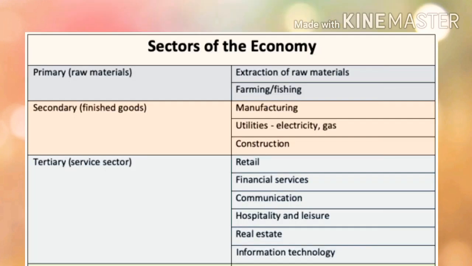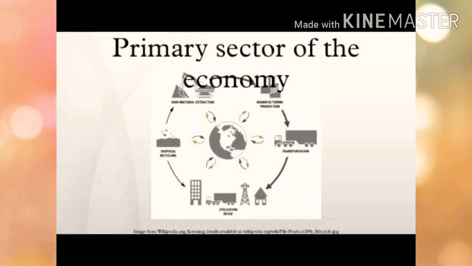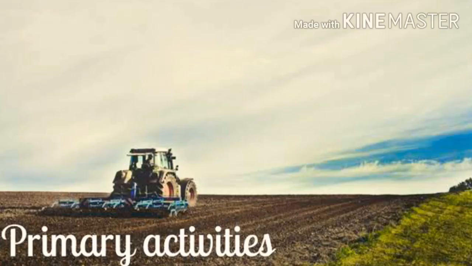Among the three divisions of the sectors, first we studied the primary sector. In the primary sector, which is otherwise known as the agriculture related sector, we make use of nature or natural activities to produce raw materials. The primary sector is also known as the basic sector because it provides basic needs to the other two sectors.